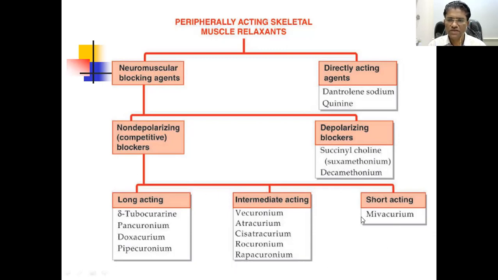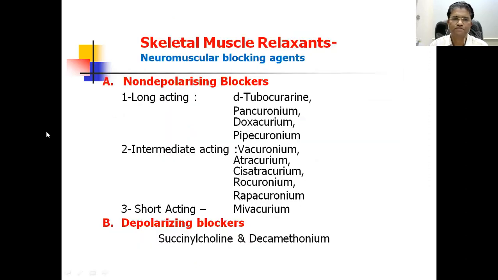If you see the nomenclature of the non-depolarizing agents, you will see that the curium drugs are from the curonium families: tubocurarine, pancuronium, doxacurium, pipecuronium, vecuronium. So curonium families belong to skeletal muscle relaxants. Like other nomenclature, such as propranolol, metoprolol, acebutolol, which are beta blockers, and xylocaine, procaine, prilocaine, which are local anesthetics. Similarly, the curonium family belongs to the skeletal muscle relaxants.